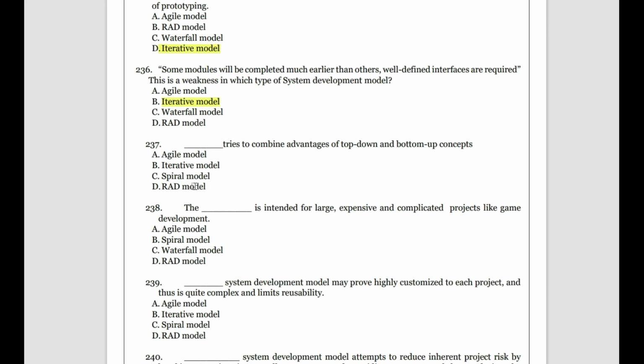Come on, you can guess it. Yes, the spiral model. Spiral model is a complex model which covers the top down and bottom up concepts in getting the system development. Okay, you can revise it once by seeing the spiral model concept again.